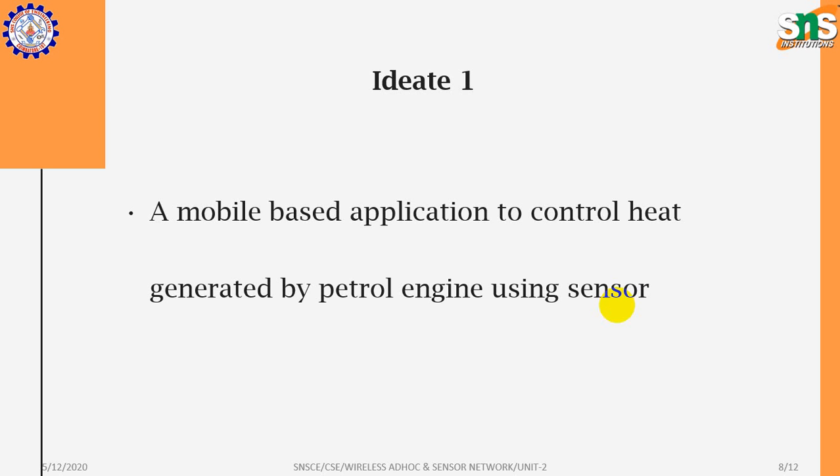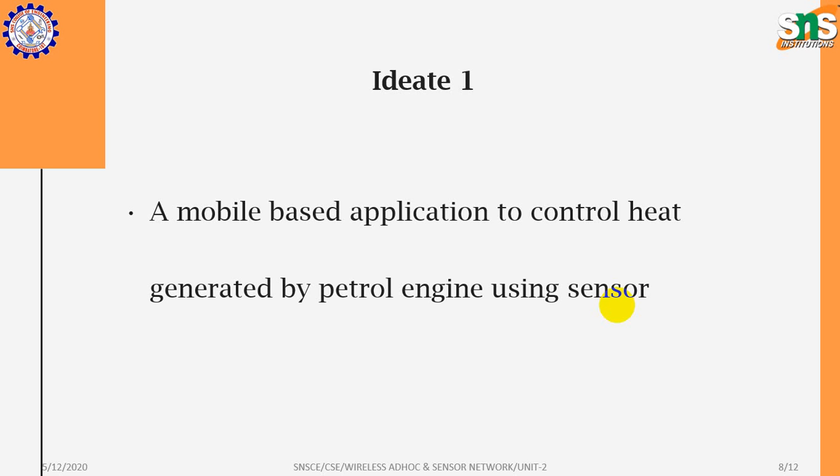Once the threshold value is exceeded during the operation of the petrol engine, the message will be indicated with the help of an application. There we have a first solution: a mobile-based application to control the heat of the petrol engine using sensors.